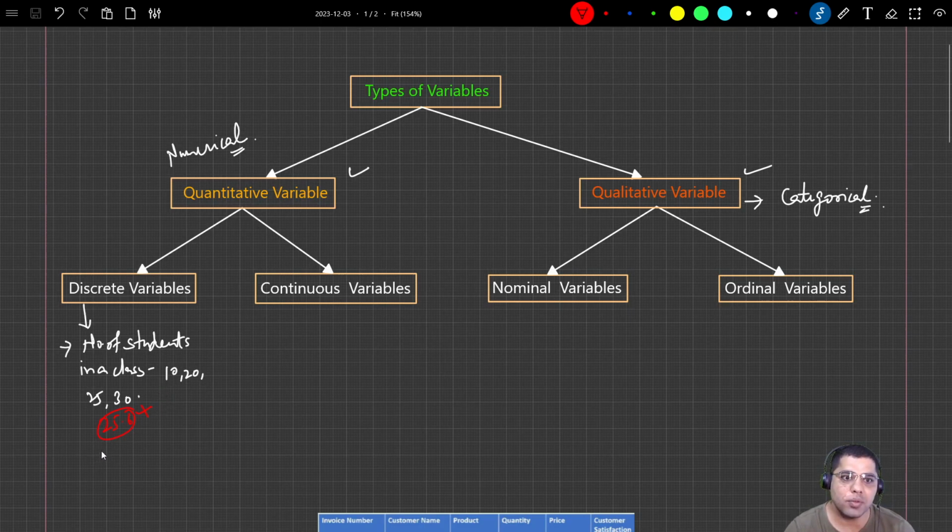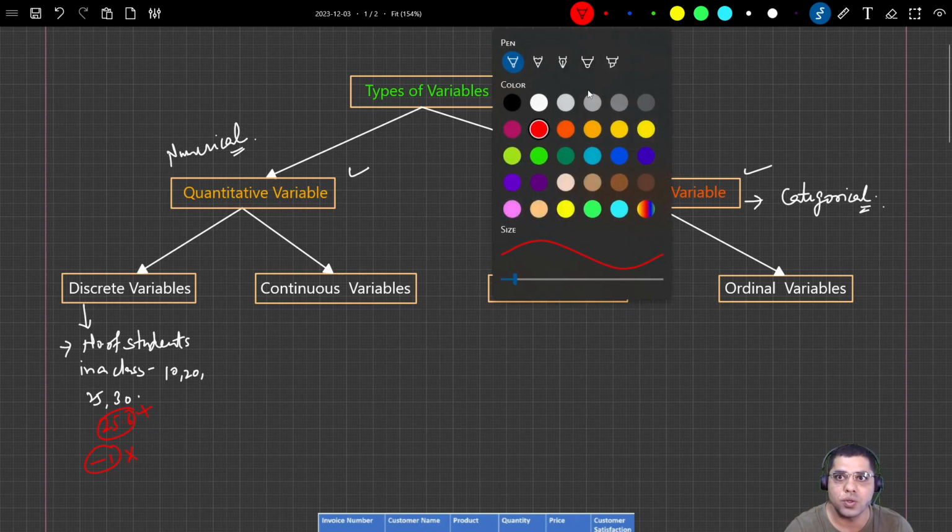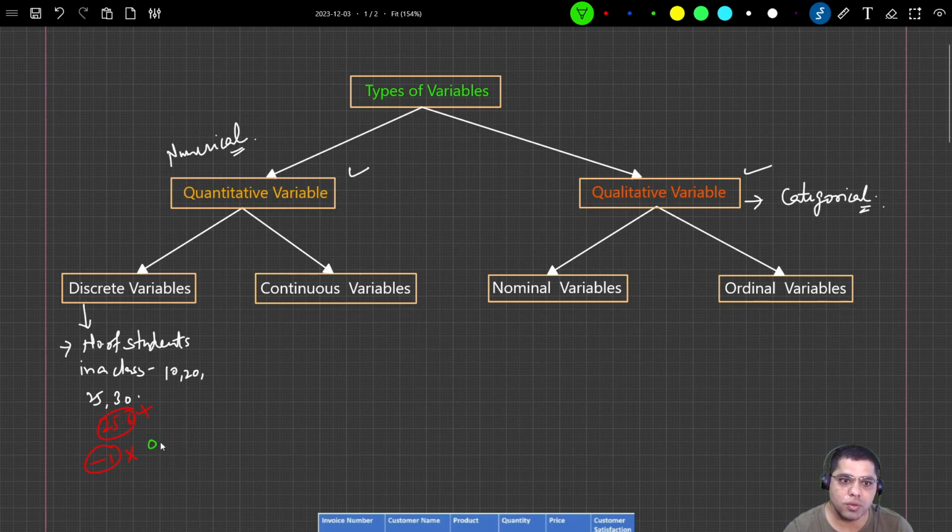For example, the number of students in a class cannot be -1, right? We cannot have -1 students in a class. The minimum value we can have is 0. These are known as discrete variables. Another example: the number of road accidents in India. It can be, let's say, per year 1000, 2000, 3000, or any number. Those are known as discrete variables.